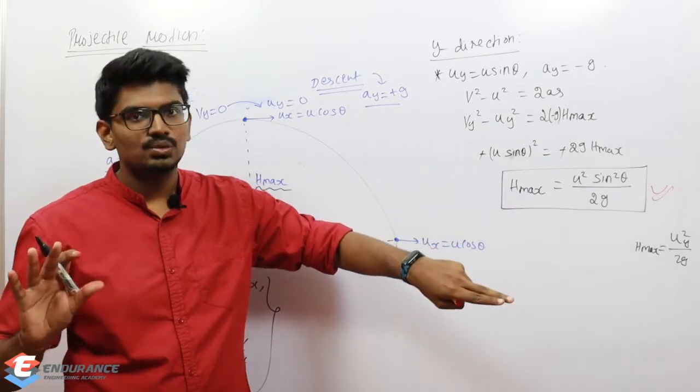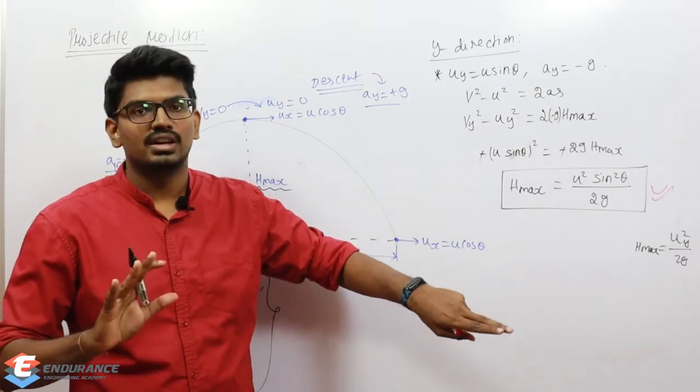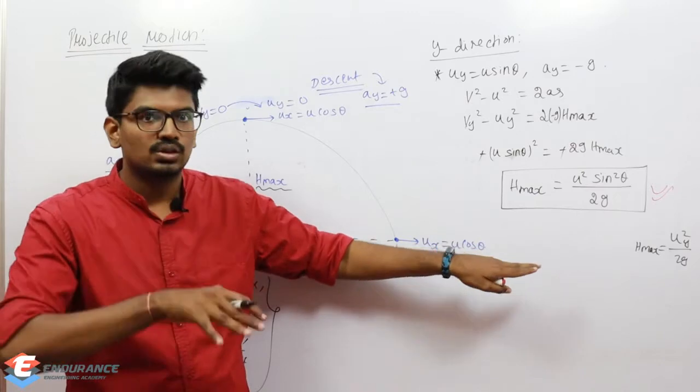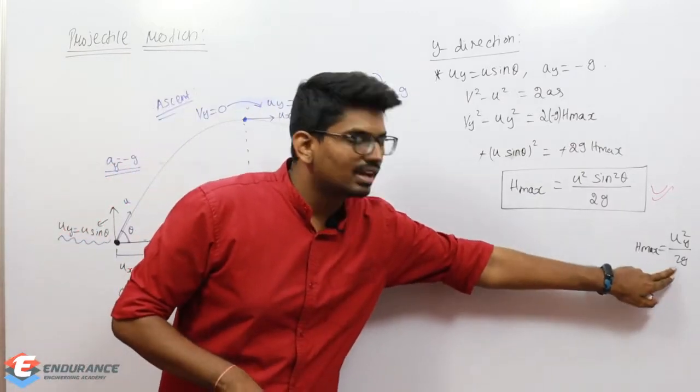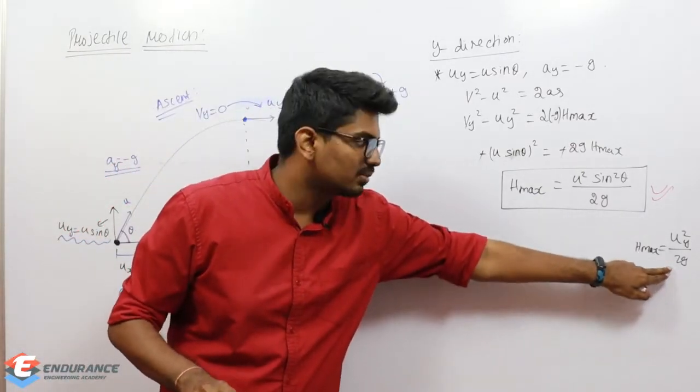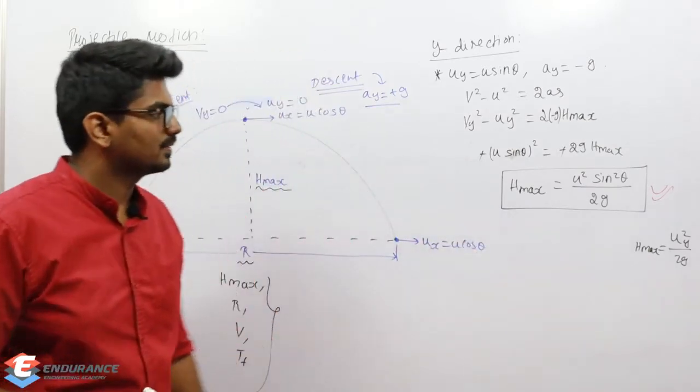Why is there only u? Because there is no horizontal component. Here, horizontal and vertical components both are there. So the initial vertical component square by 2g will give me h max, right?